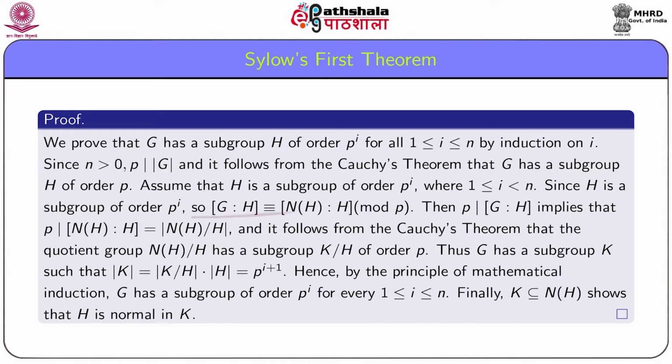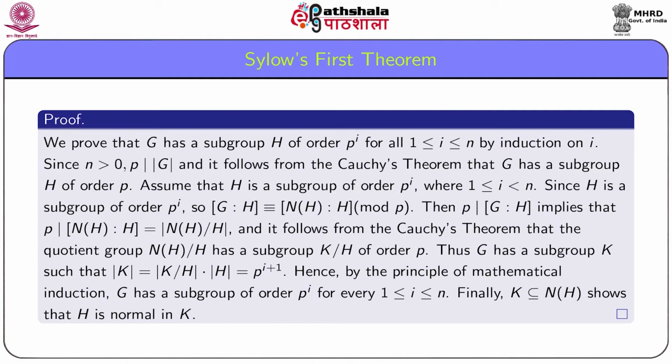Since H is a subgroup of order p to the power i, we have index of H in G is congruent to index of H in NH modulo P. Since order of H is equal to p to the power i, where i is strictly smaller than n and p to the power n is a factor of order G, it follows that p divides index of H in G, and this implies that p divides index of H in NH, which is equal to order of the quotient group NH by H.